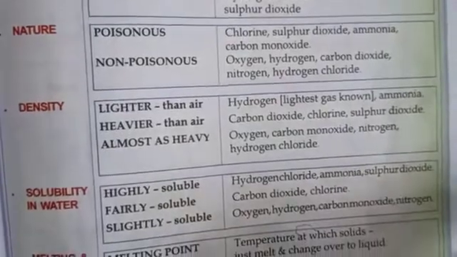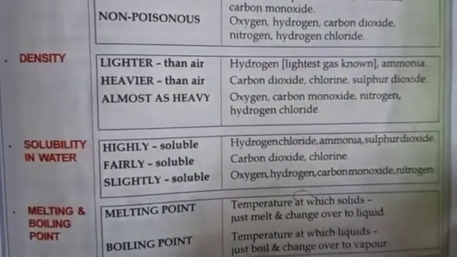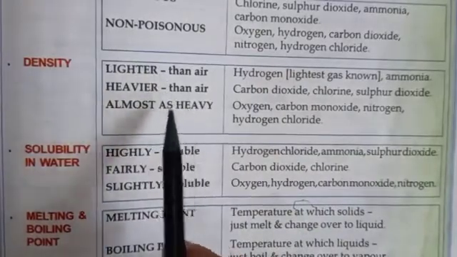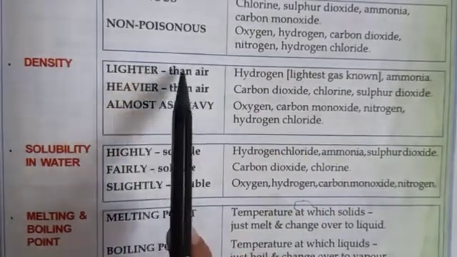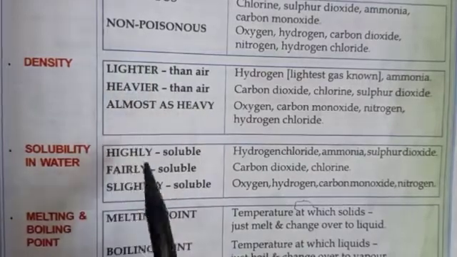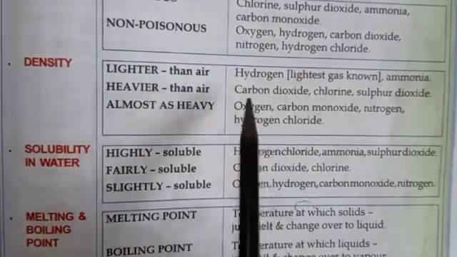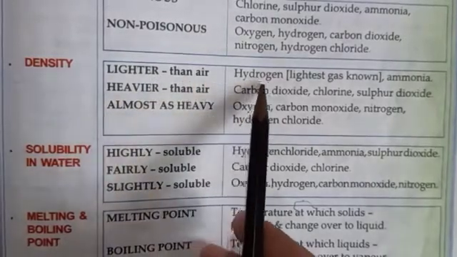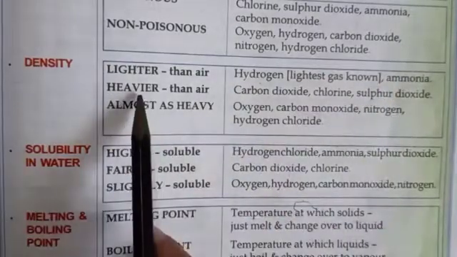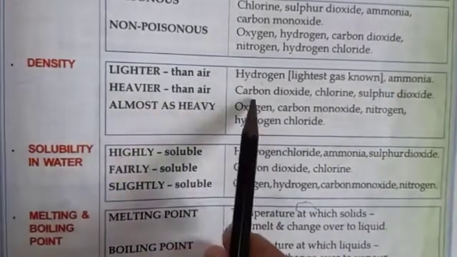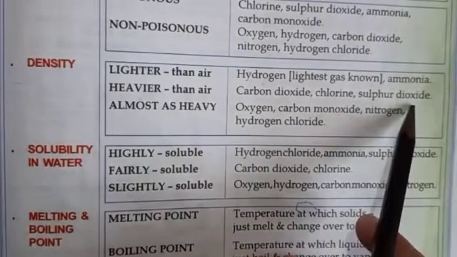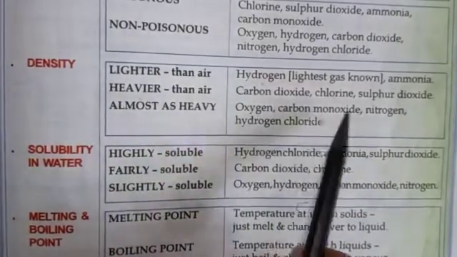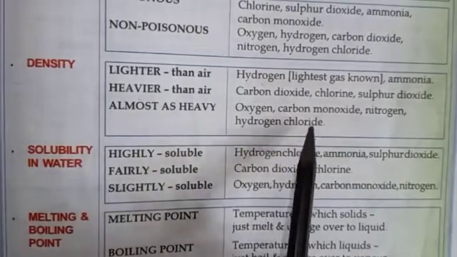Then comes density. How dense they are. Here the comparison is with air. Either they are lighter than air, heavier than air, or almost as heavy. The gases which are lighter than air are hydrogen and ammonia. Those heavier than air are carbon dioxide, chlorine, sulfur dioxide, and almost as heavy are oxygen, carbon monoxide, nitrogen, hydrogen chloride.